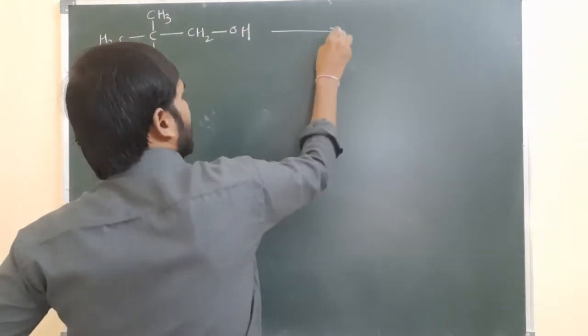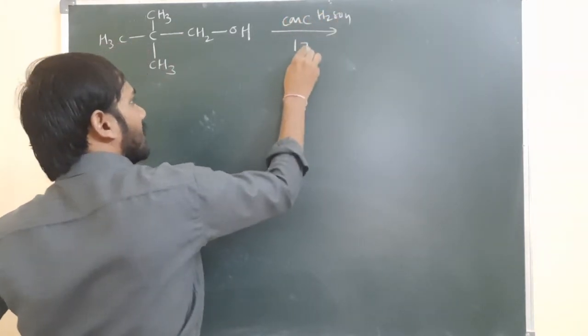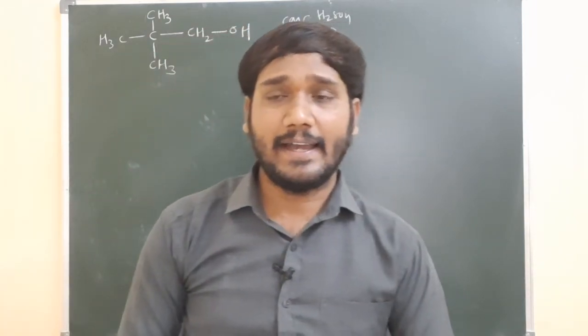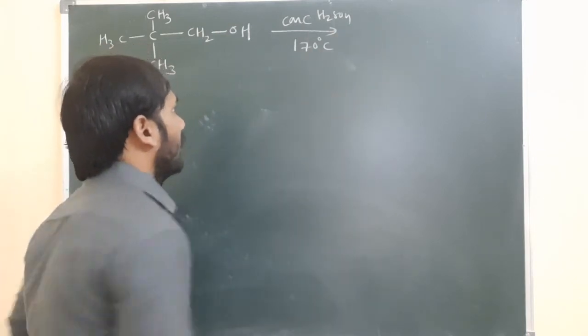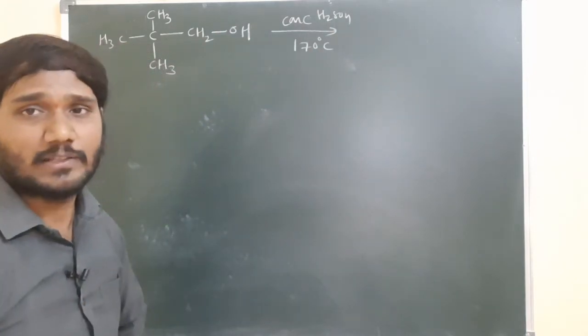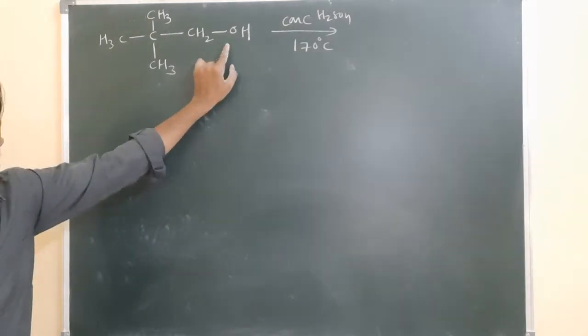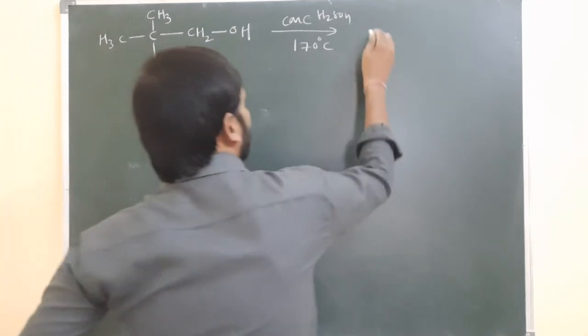I am reacting this alcohol with concentrated sulfuric acid at 170 degrees centigrade. What is the temperature? 170 degrees centigrade. At 170 degrees centigrade, water is removed, which means alkenes are possible.